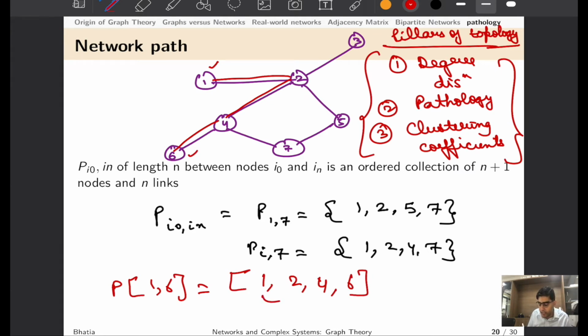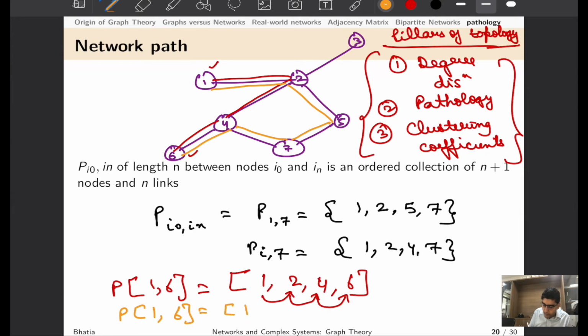The reason we are saying that this is an ordered collection is because this implicitly means that from 1 we are hopping to 2, from 2 we are hopping to 4, and from 4 we are hopping to 6. There are also other paths to reach 6 which may not necessarily be the shortest, but you can see that from 1 you can go to 2, from 2 to 5, from 5 to 7, from 7 to 4, and from 4 to 6.